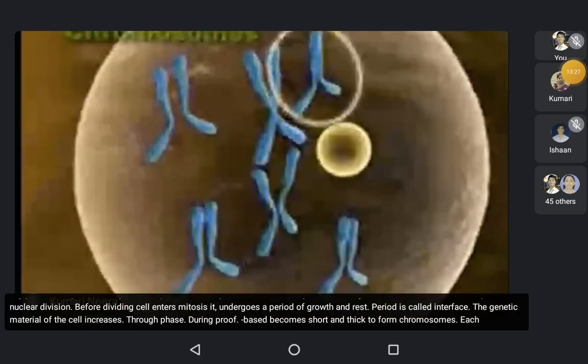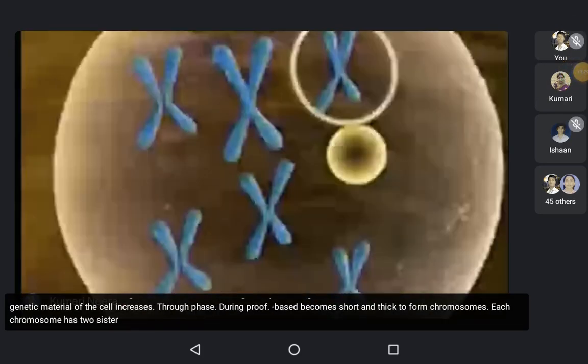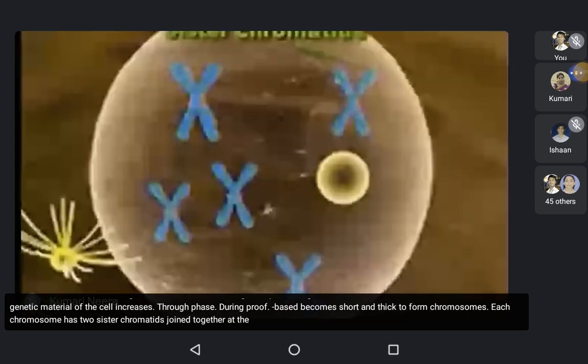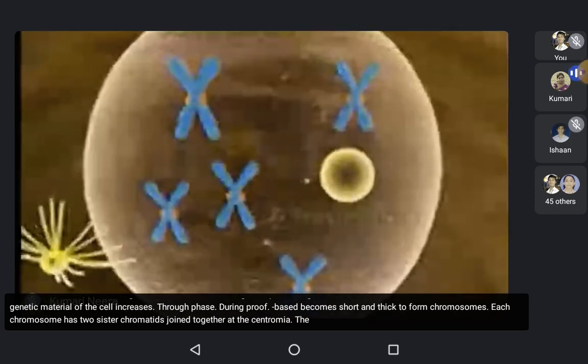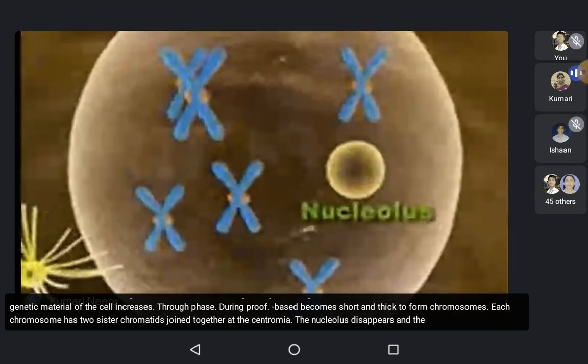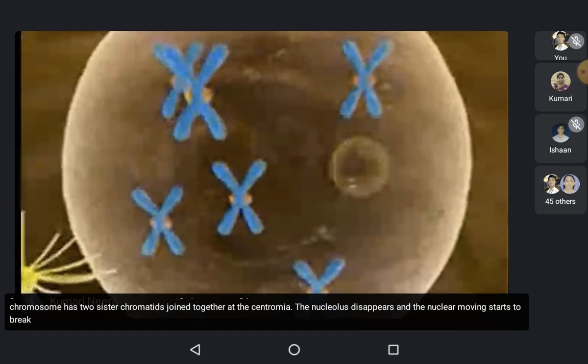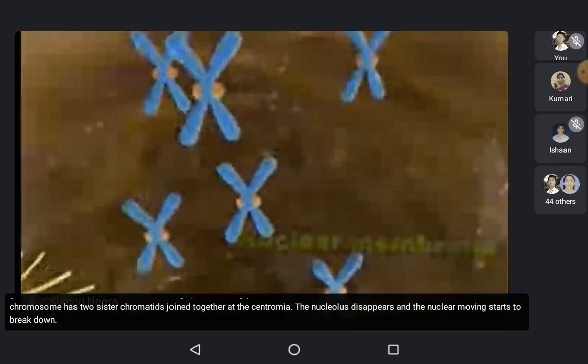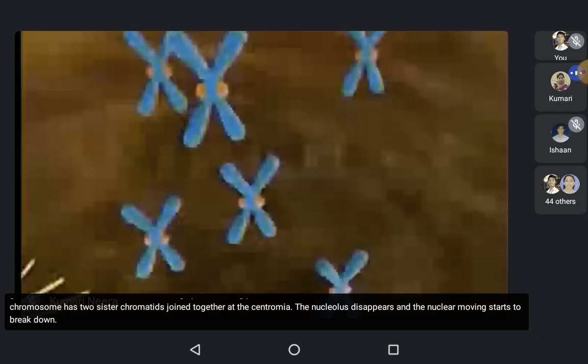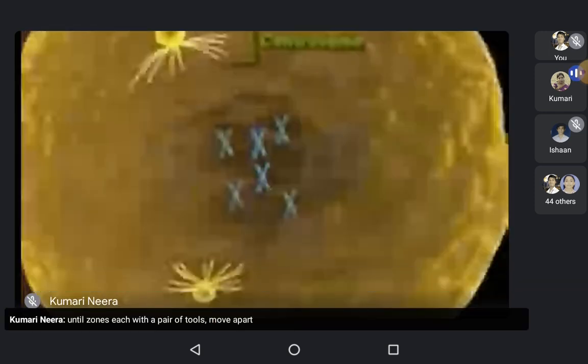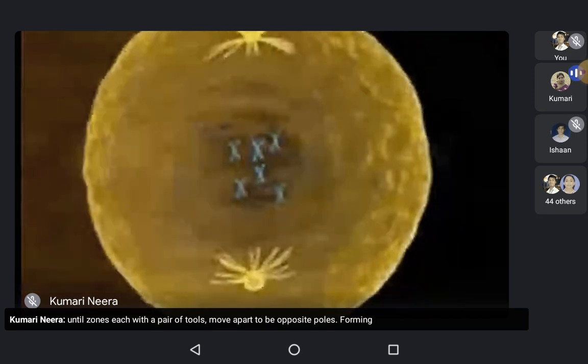The chromosome has two sister chromatids joined together at the centromere. The nucleolus disappears and the nuclear membrane starts to break down. The centrosomes, each with a pair of centrioles, move apart to the opposite poles, forming a spindle between them.